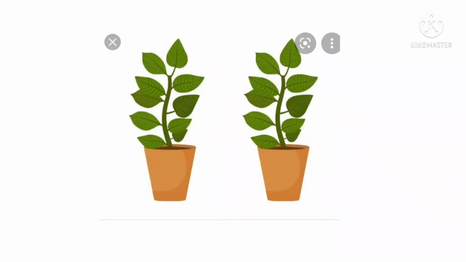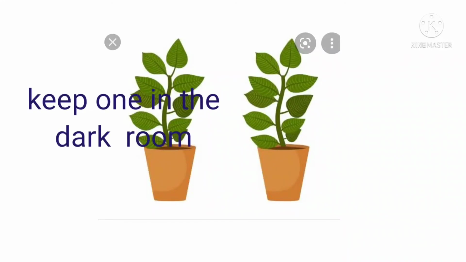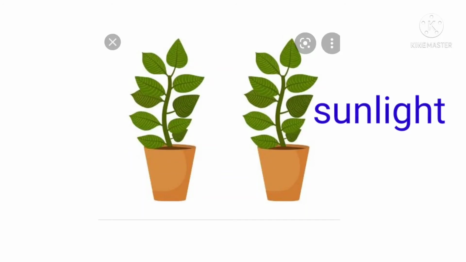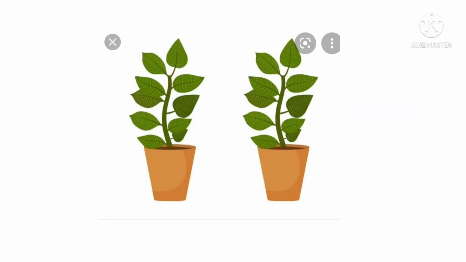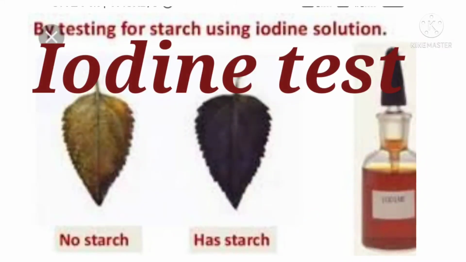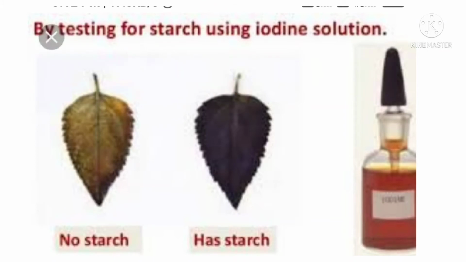Keep one in the dark room for 72 hours and the other in the sunlight. Perform the iodine test with the leaf extracts of both the plants, as you did in the above activity, and note your observations.